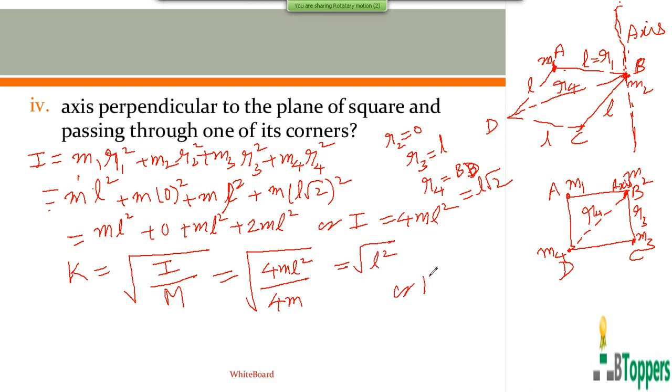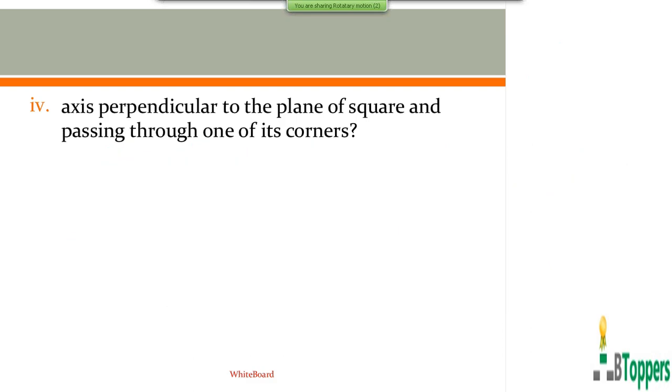So in this case you get k equal to L. In case you want to copy the solution of the problem, you can take a pause and copy it. So for the fourth part of the question, the answer is L, for the question which I discussed just now.